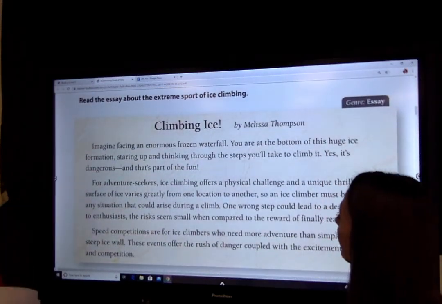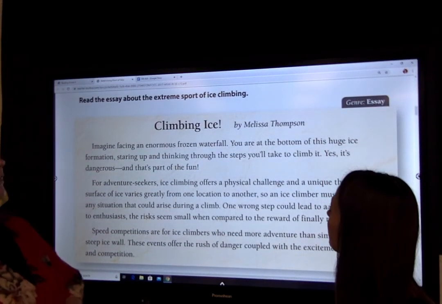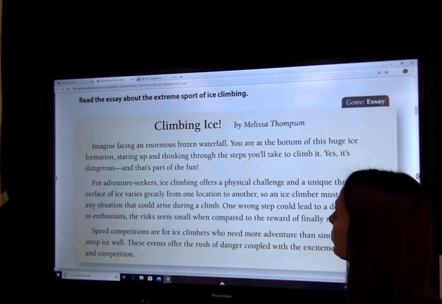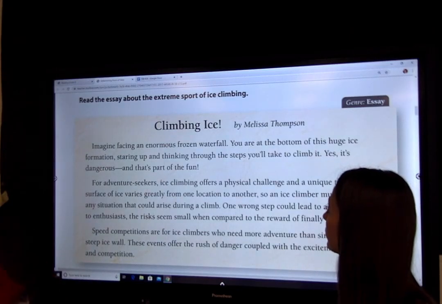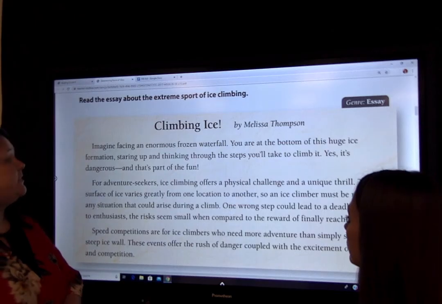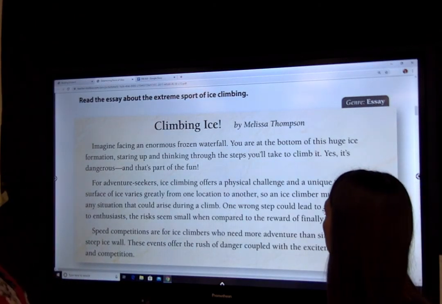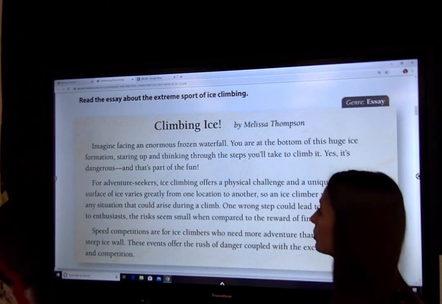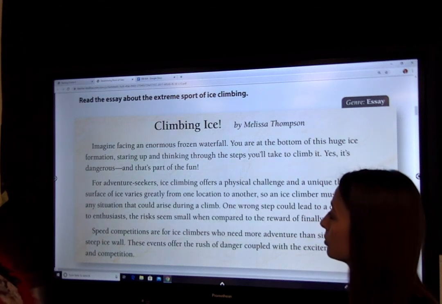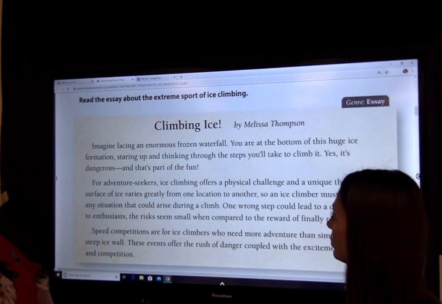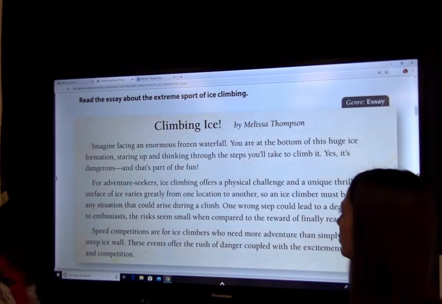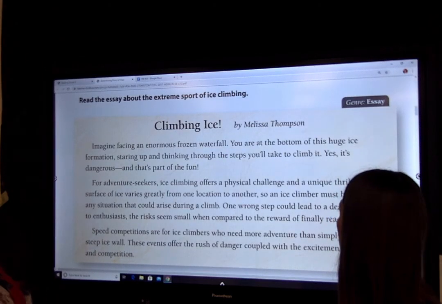All right, so we're going to read this passage, Climbing Ice by Melissa Thompson. And it says, imagine facing an enormous frozen waterfall. You're at the bottom of this huge ice formation, staring up and thinking through the steps you'll take to climb it. Yes, it's dangerous, and that's part of the fun. For adventure seekers, ice climbing offers a physical challenge and a unique thrill.